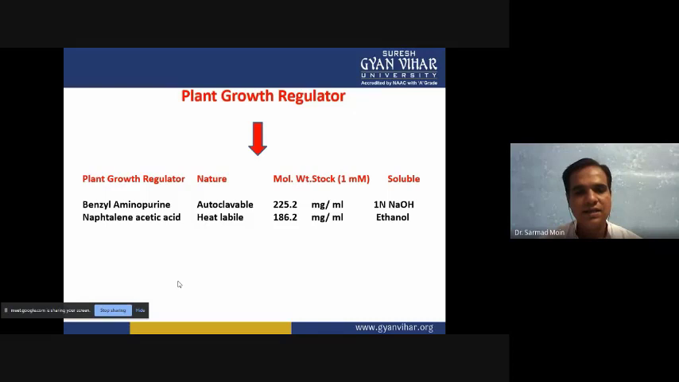Then NAA is also there, naphthalene acetic acid. It is an auxin, and it is heat labile. So you can't autoclave naphthalene acetic acid. What you have to do for that is filter it, and 186.2 milligram per ml you can prepare as a stock solution in ethanol. So naphthalene acetic acid is dissolved in ethanol, and BAP, 6-benzyl aminopurine, is dissolved in 1 N